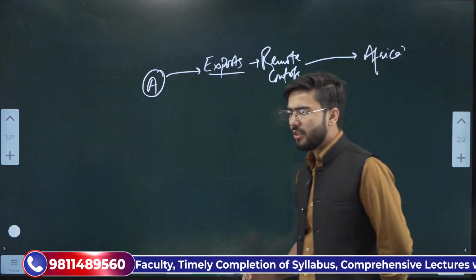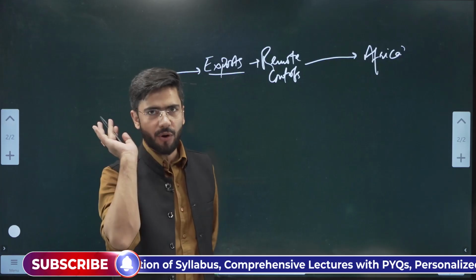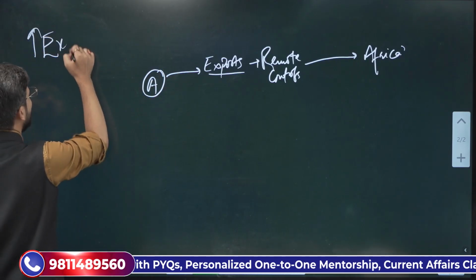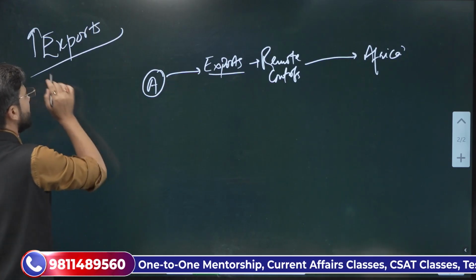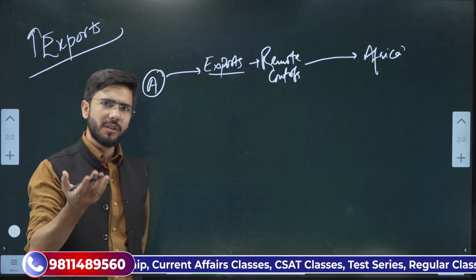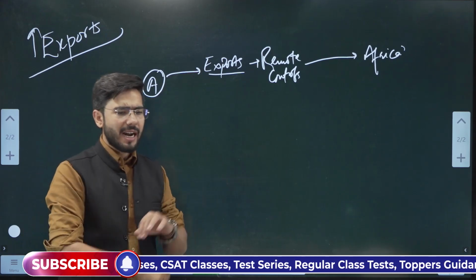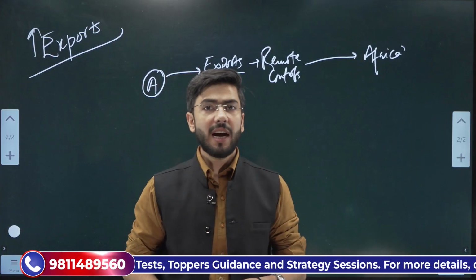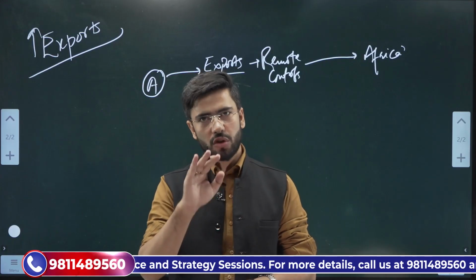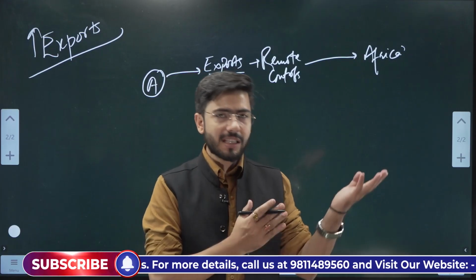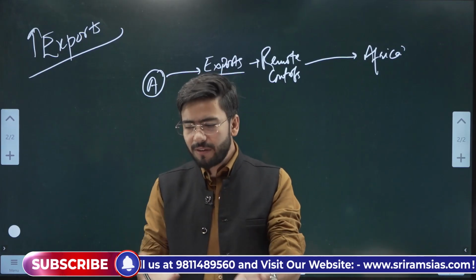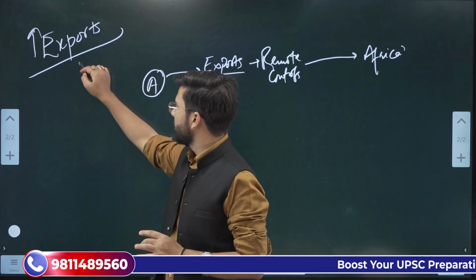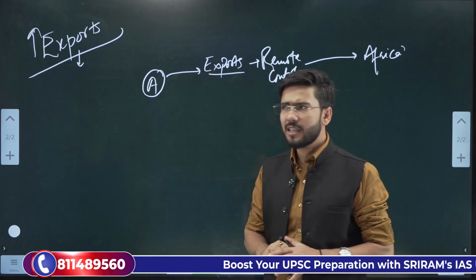So, as a nation, what do we always aspire for? We always aspire to increase our exports. The only condition is that the increase of exports should be sustainable enough. Sustainable enough means that if we are increasing the export of onions and we do not have onions at our home, that export should be restricted. We are exporting pulses and we are not left with enough pulses at home, that export of pulses should be restricted. Understood? So therefore, when we increase the exports, it's a good thing.